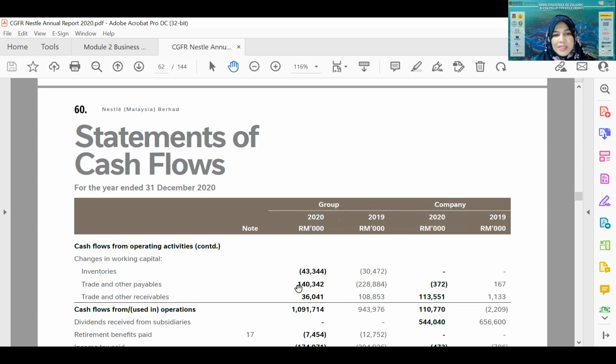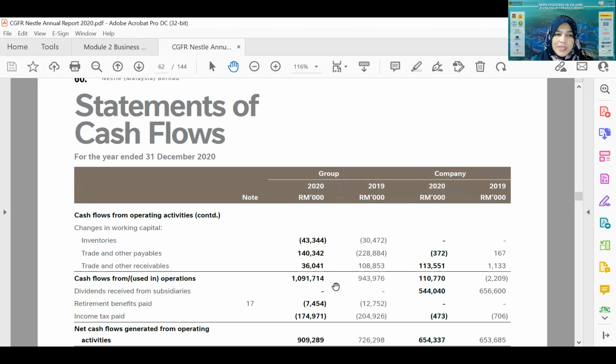So when it is positive, it means that the receivable reduced, which means that the trade debtors, the customers who buy on credit, now pay the company, and the net pay is 36 million. Yeah, so these are the changes in working capital.